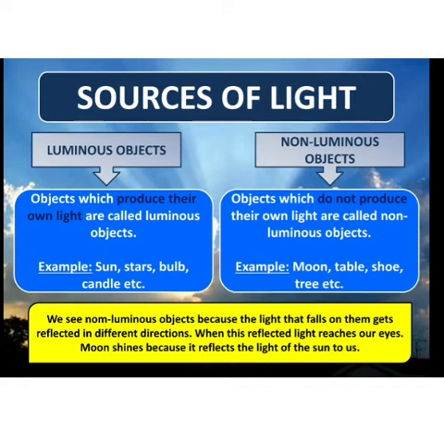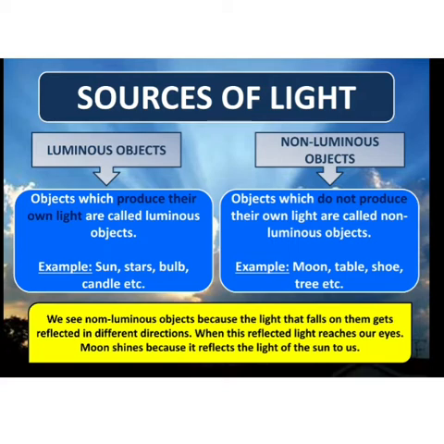moon shines because it reflects the light of the sun to us. How are we able to see non-luminous objects? By the light that falls on them. जो भी लाइट किसी ऑब्जेक्ट पे आके स्ट्राइक करती है वो वहाँ से रिफ्लेक्ट होके कहाँ जाती है? हमारी आईज में. And that is why we are able to see those objects.